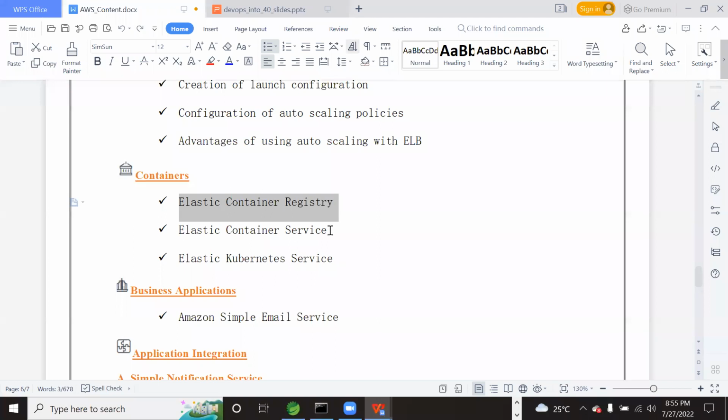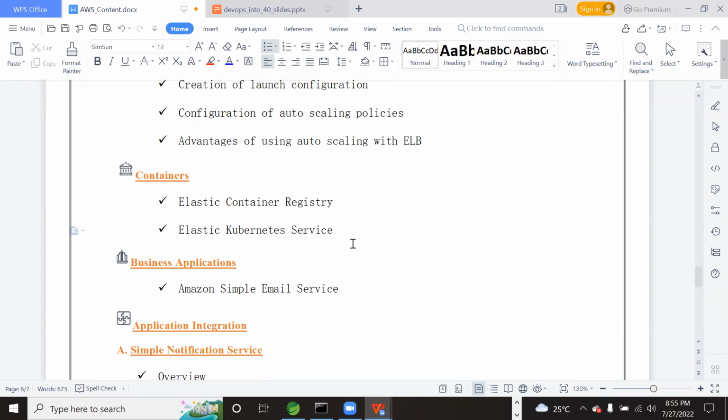Then what is ECS, Elastic Container Service? Like how we have Docker, similarly AWS also offers ECS. But I won't explain this ECS. It is out of scope, because ECS is not even asked in certification examinations. ECS is not given that much importance, so I am also not spending time on it. But let me explain EKS, Elastic Kubernetes Service. What is Kubernetes and how Kubernetes is offered by AWS is what I will explain.